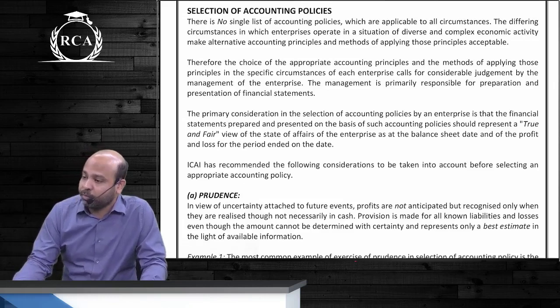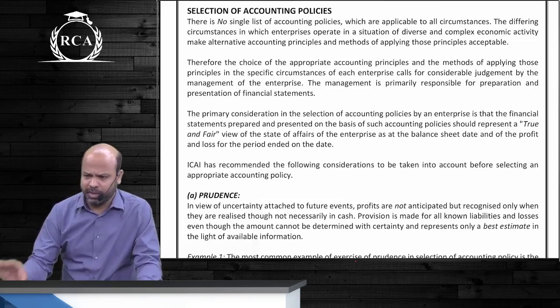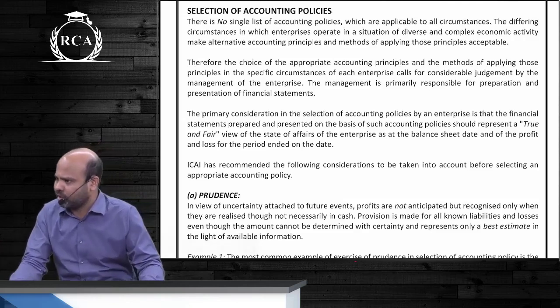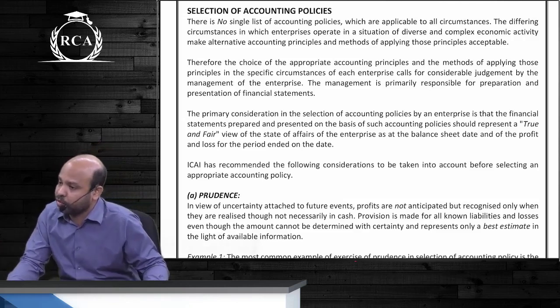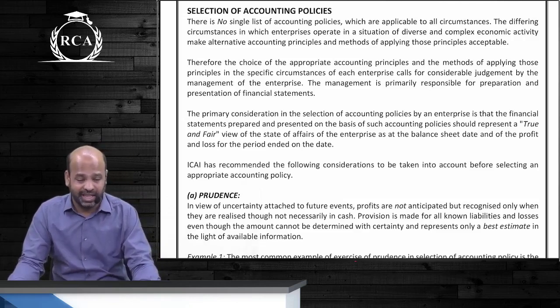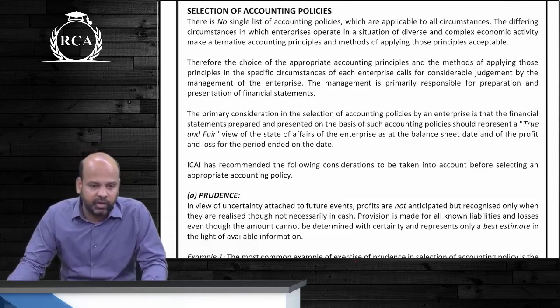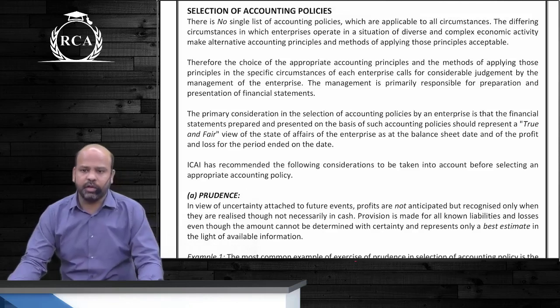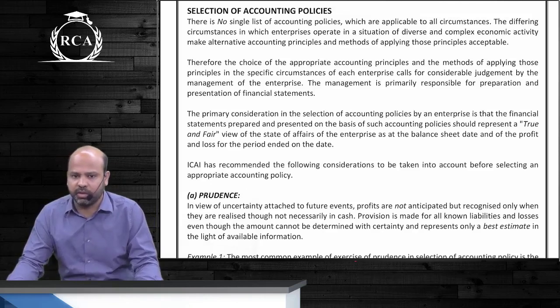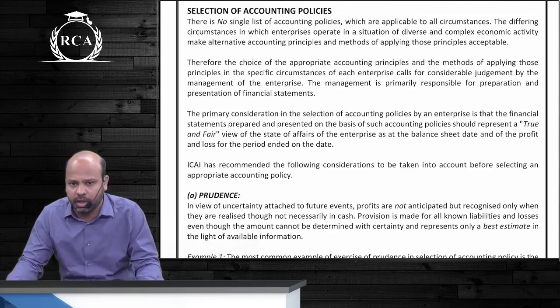So as far as prudence is concerned, guys, it says every accounting standard will have the concept of prudence incorporated. Whatever are your anticipated losses, guys, you will have to provide for those anticipated losses, but then you can never record unrealized gains. Profits cannot be anticipated. Substance over legal form says that the accounting policy should be based on the substance of the transaction and not merely the legal form.